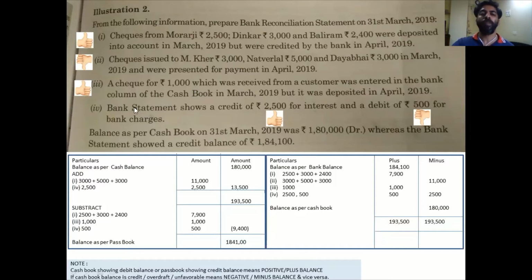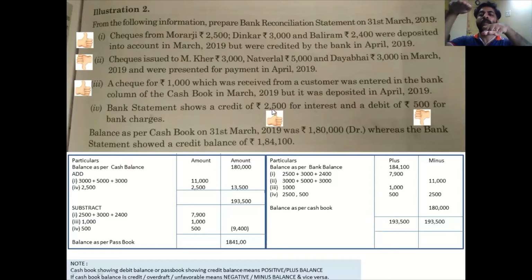Now look into this part. Bank statement shows a credit of 2500. Now, what is your bank statement? It's nothing but your passbook, which shows a credit effect of 2500. As you know, the credit side of bank book is your debit side of cash book. That means you got 2500 in your passbook. So what will happen? Again, look into my hand. The left side is the cash book and the right side is the passbook. So if I get 2500 in the passbook, my passbook hand will increase.